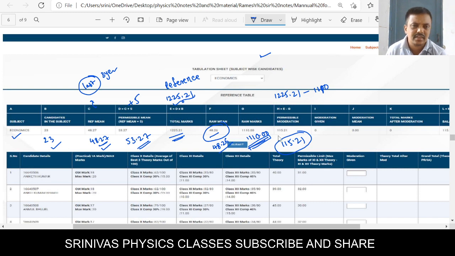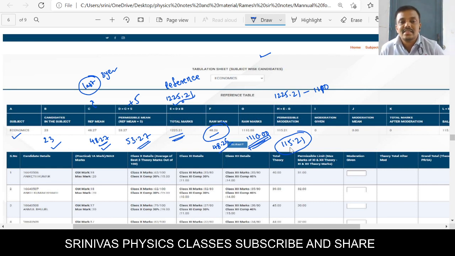Then after that, for example, if your reference mean and permissible marks are less, but the marks you entered are more, at that moment you have to decrease the marks. In this case you have to increase the marks. It may be an increase or decrease based on your condition.